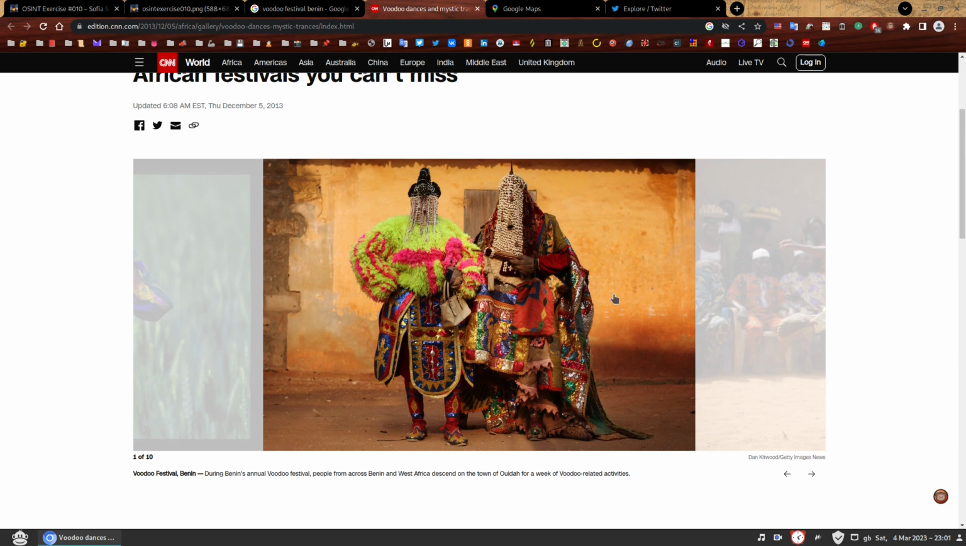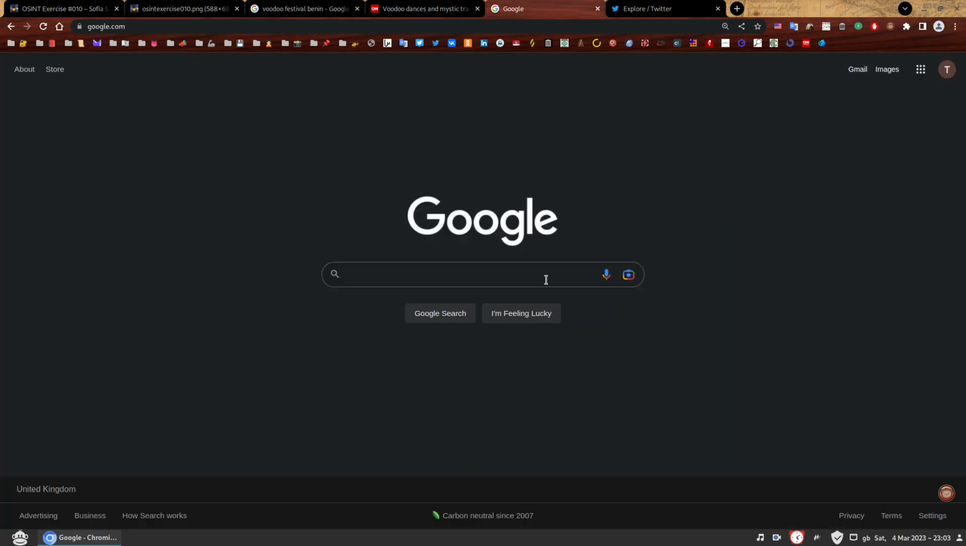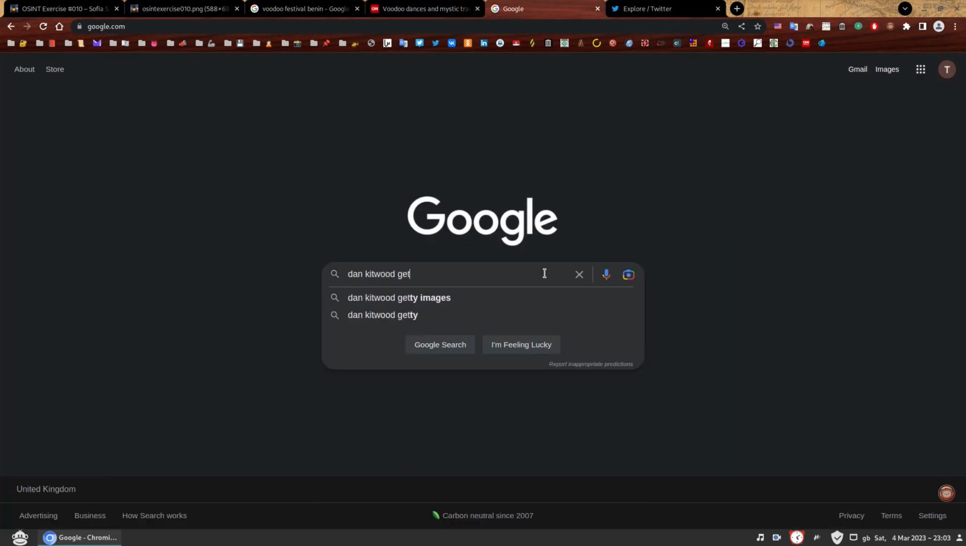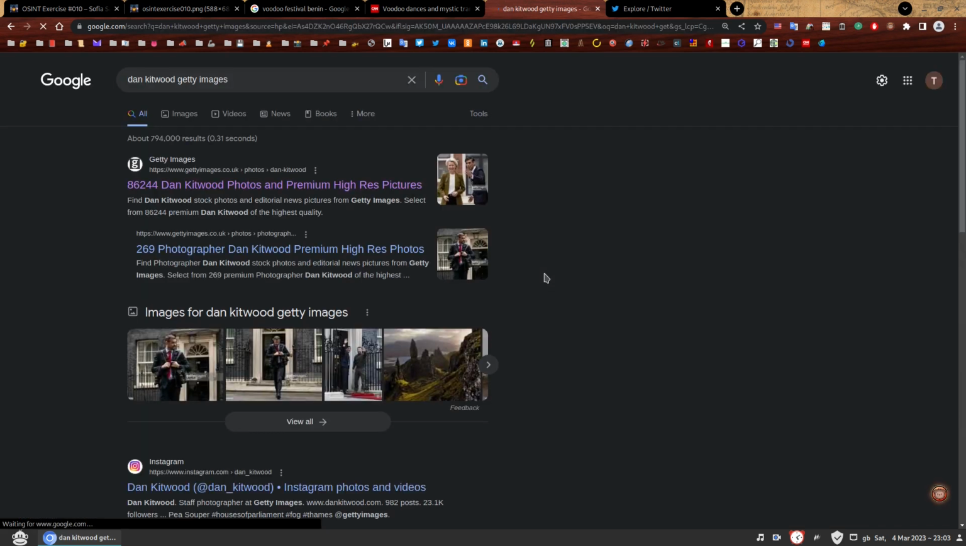To me, it says that this is a professional photographer who sells his photos at Getty Images, so he probably went to the event, took various photos and put them for sale. So we can quickly check out what he has for sale on the Voodoo Festival held annually in Benin in Getty Images. So let's just Google something very simple. So you have his names, Getty Images, brilliant. That's literally what we want.